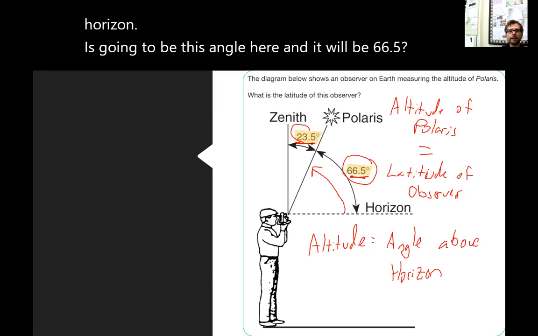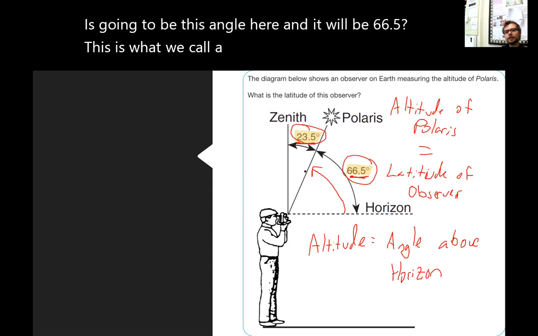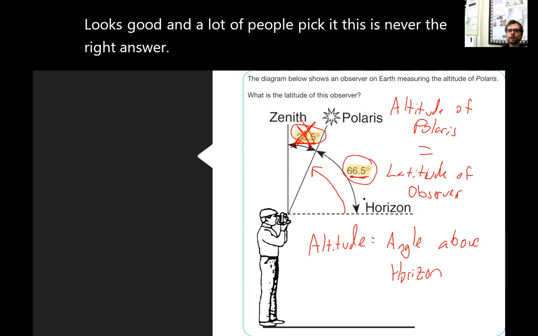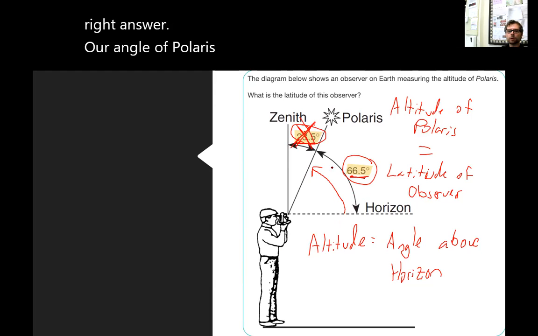This is what we call a distractor answer. It looks good, and a lot of people pick it. This is never the right answer. Our angle of Polaris and our latitude will always be this lower angle here.